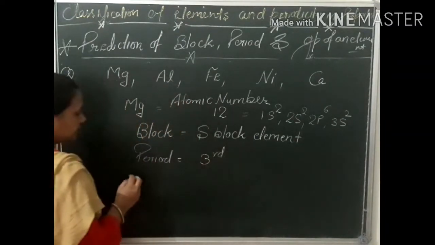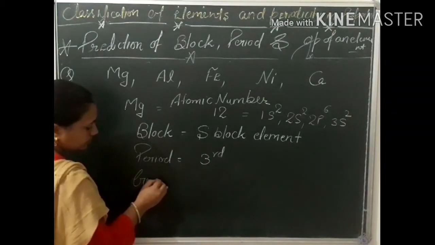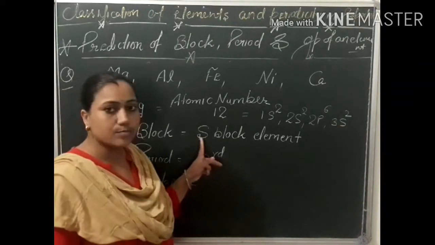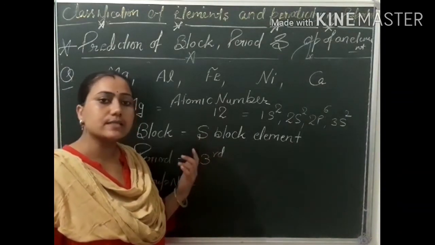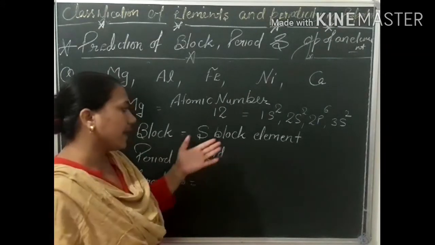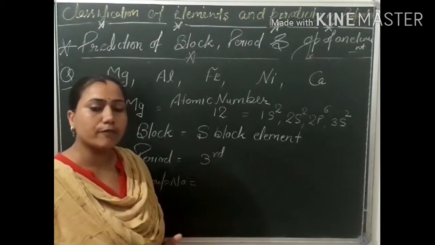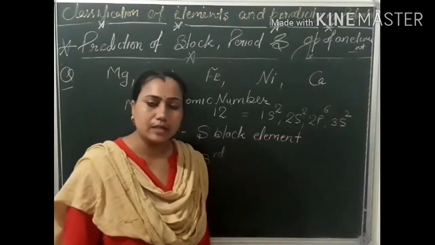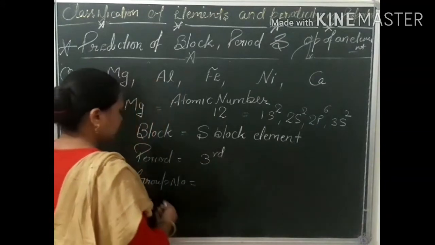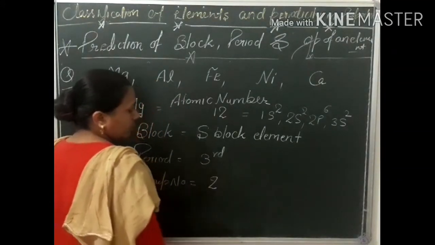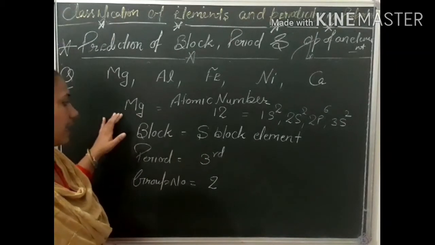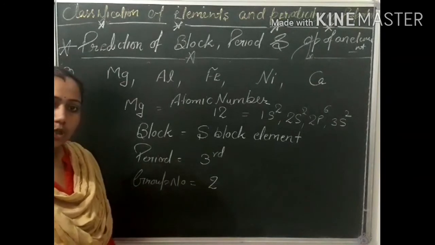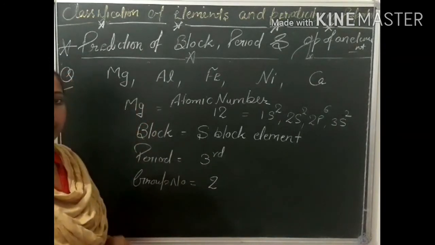And group: here it is an s block element, so we have discussed that group number in an s block element is equal to the number of electrons present in the outermost shell. Here 2 electrons are present in the outermost shell, so the group number is 2. Now magnesium is an s block element of the third period, and the group number is 2. Now next is aluminium.